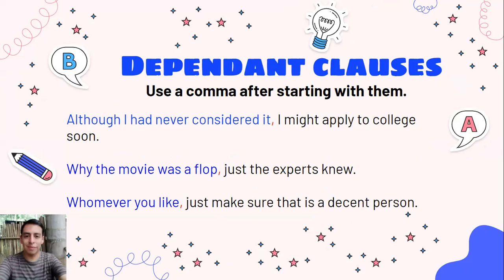Example 1, although I have never considered it, I might apply to college soon. Example 2, why the movie was a flop, just the experts knew. Example 3, whomever you like, just make sure that is a decent person.